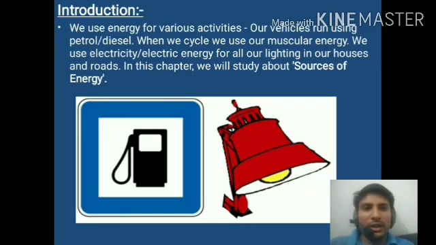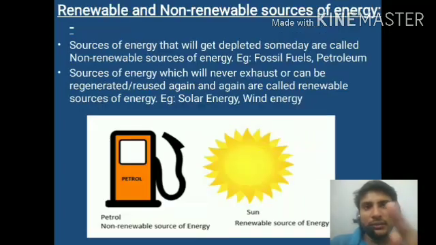For example, this is a petrol pump symbol, and the petrol pump contains petrol, and petrol provides the energy to the vehicles. This is electricity. Electricity produces the energy for the bulb. That's why the bulb glows. Okay, now move to the next slide.